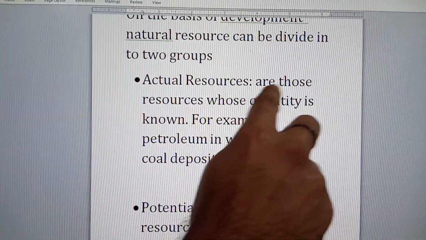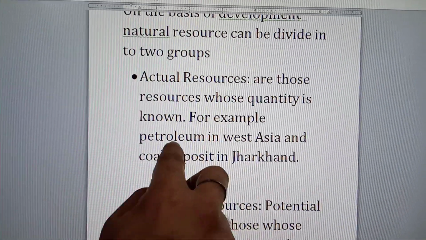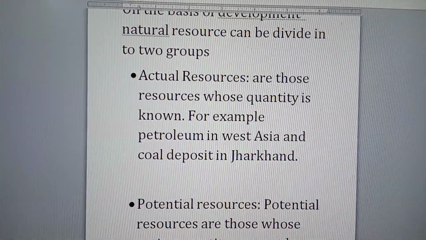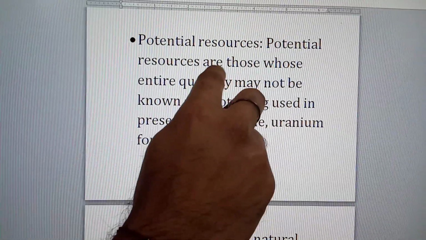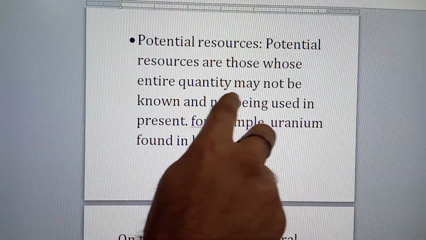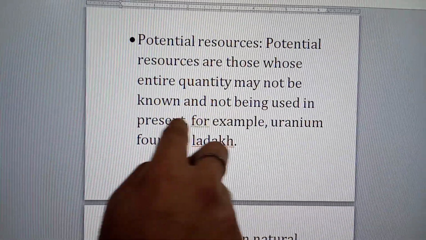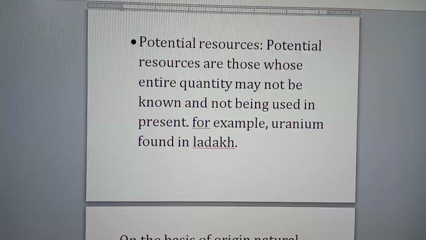Actual resources are those resources whose quantity is known. For example, petroleum in West Asia and coal deposit in Jharkhand. Potential resources are those whose entire quantity may not be known and are not being used at present. For example, uranium found in Ladakh.